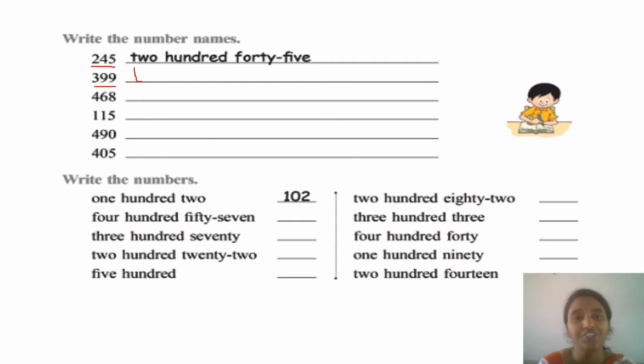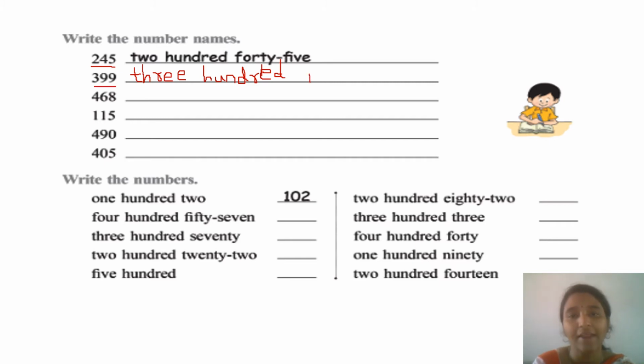First of all, what should I write? I should write 3. T-H-R-E-E. 3. Next, 100. H-U-N-D-R-E-D. Hundred. 100. 99.